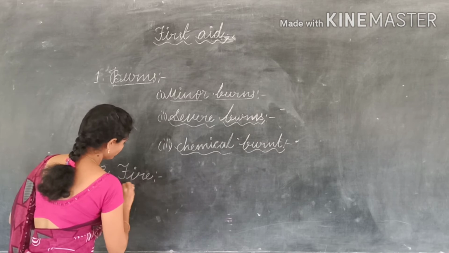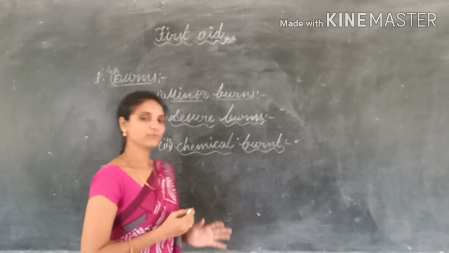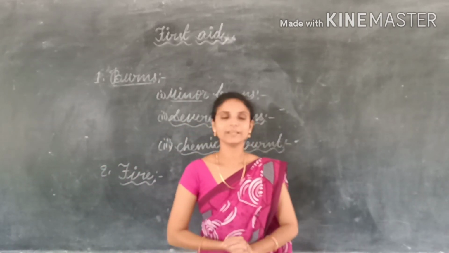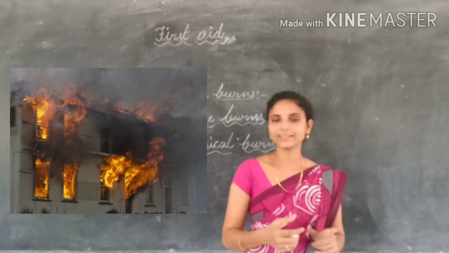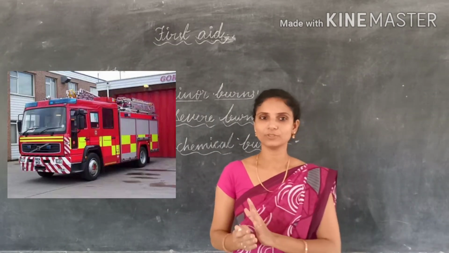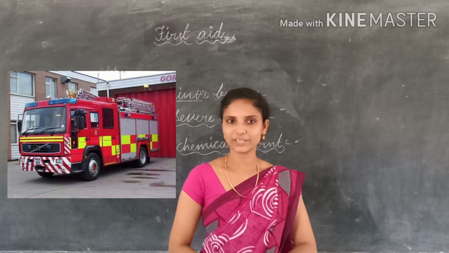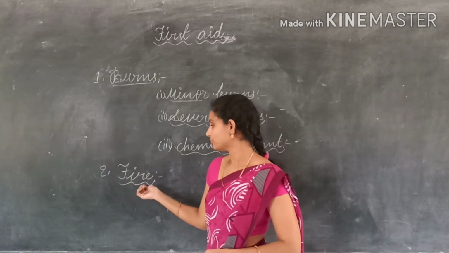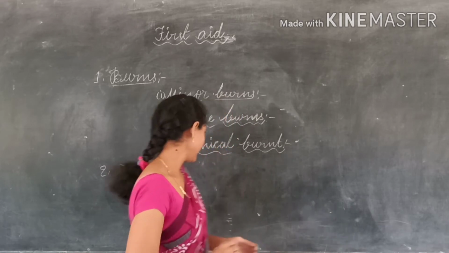Next one is fire. In the case of fire, what we must do, first of all, if you observe any fire in your building, we must inform the nearest fire station. And next one, fire caused due to petrol.